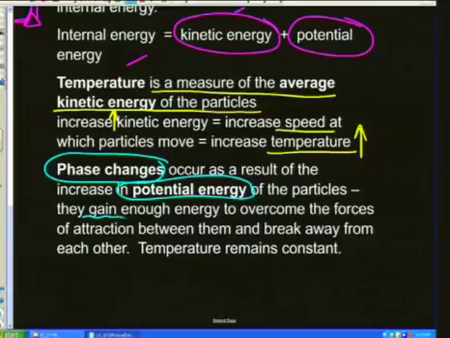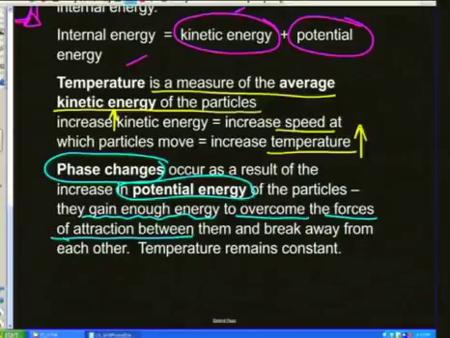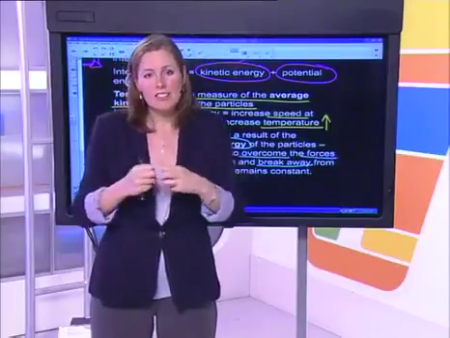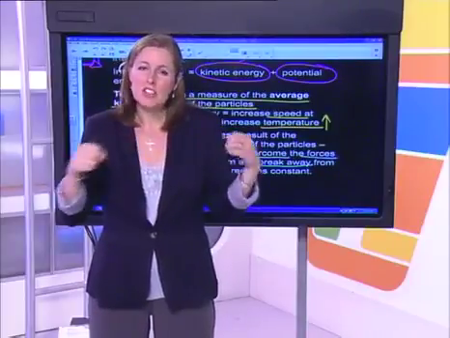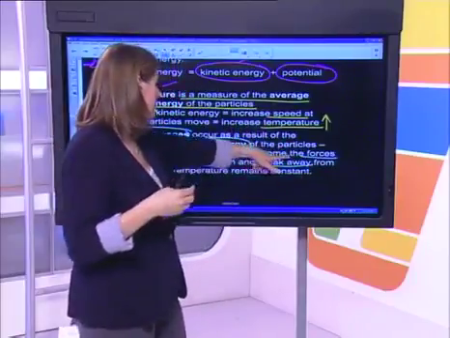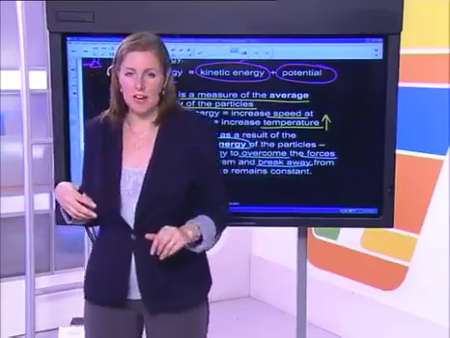They gain enough energy to overcome the forces of attraction between them and break away from each other. So the temperature is going to stay the same. Temperature remains constant during a phase change. All the energy that's taken in goes into gaining potential energy so that those particles move and are able to overcome the forces of attraction.